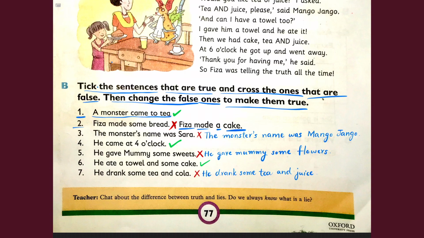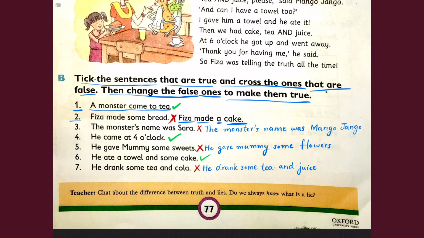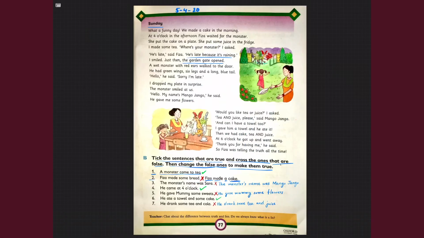Now students, you can start writing. You can pause the video to complete your notes. I'll give you some time. Alright? I hope you all have finished the work and you all have understood the story very well. So students, I hope you enjoyed my lecture.